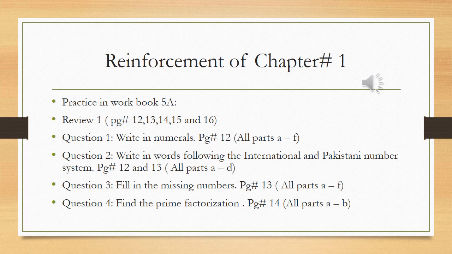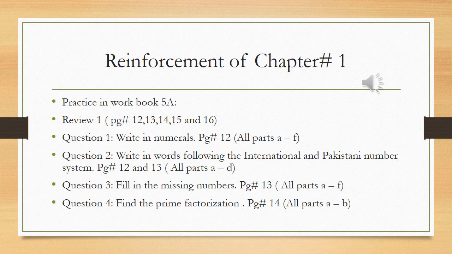Question number 3, fill in the missing numbers. That is present on your workbook 5A, page number 13. You have to do all the parts from part A to part F. In question number 4, find the prime factorization, page number 14. You have to do all the parts, that is part A and B.